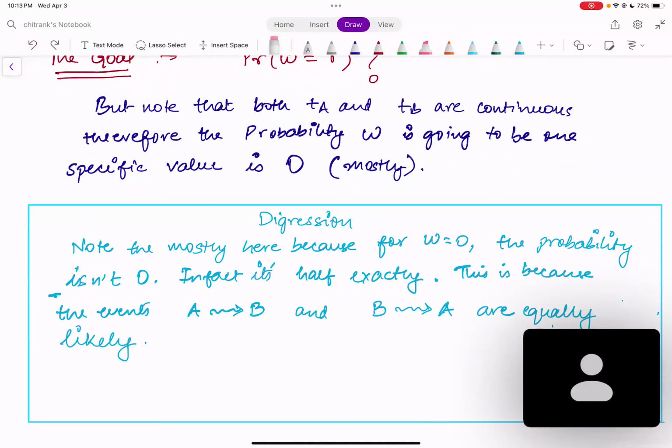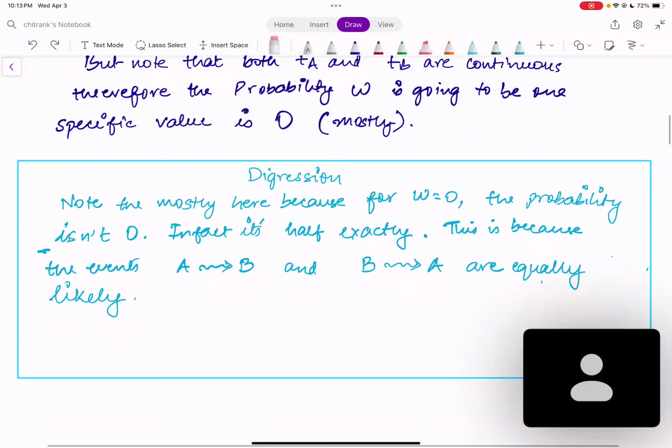And the reason is this. If you think about it, A and B are independent of each other, and they are identically distributed, because remember that both A and B are uniform in this range.